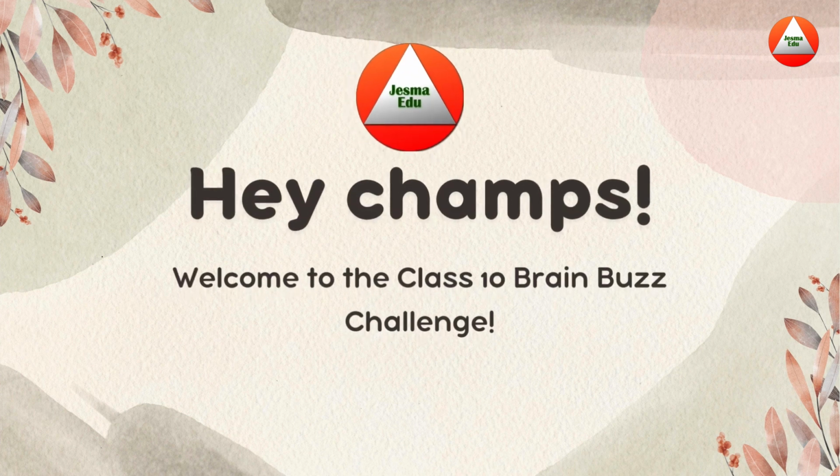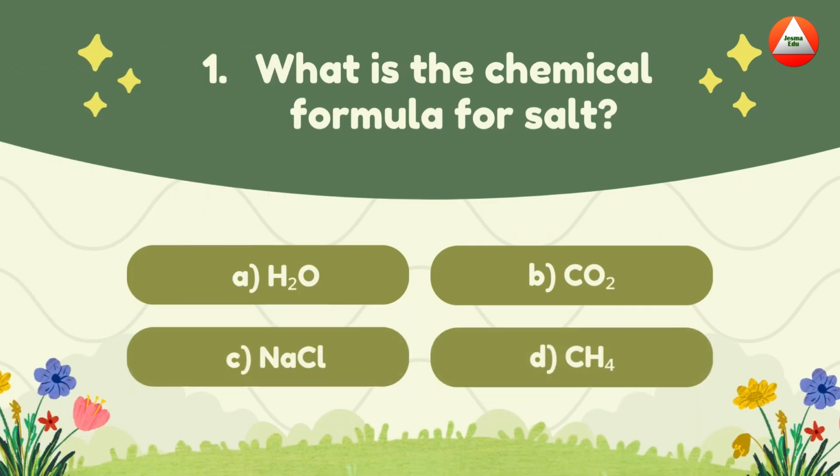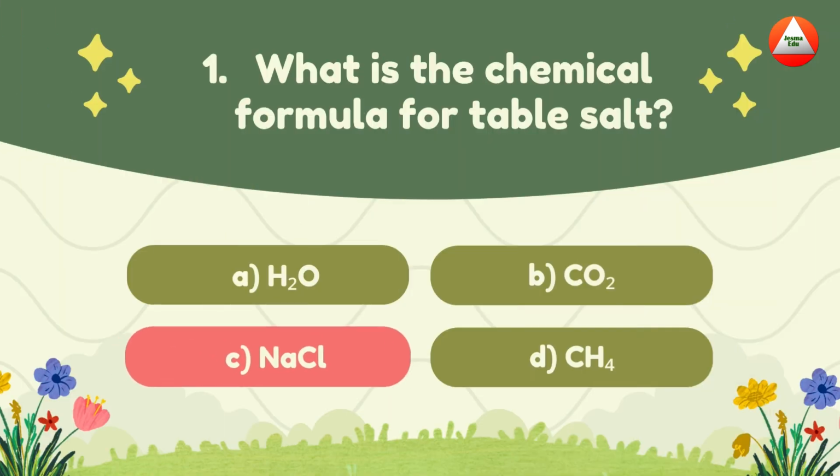Are you ready? What is the chemical formula for table salt? A. H2O, B. CO2, C. NaCl, D. CH4. The answer is NaCl. Season with science. NaCl equals salt magic.